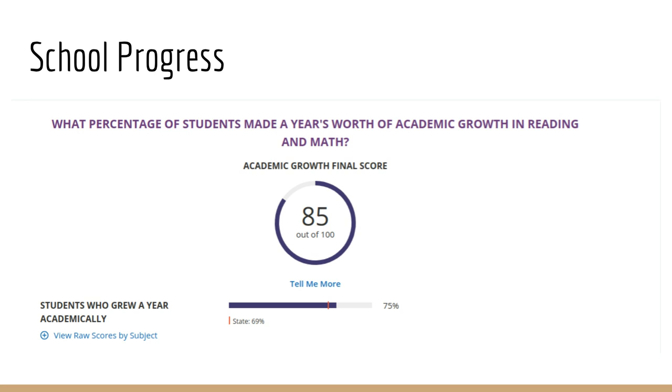This is what I was talking about with school progress. You can see what percentage of students made a year's worth of academic growth in reading and math. These are the two STAR testing areas that the state looks at. And you can see that we had 75% that grew at least a year, if not more, during that academic year. This is above the state average. My feeling is if we continue on this trend, we're going to continue to close that gap on the STAR performance.